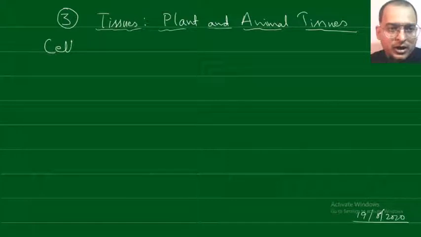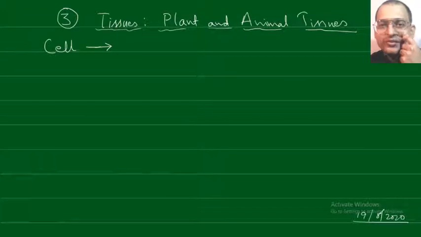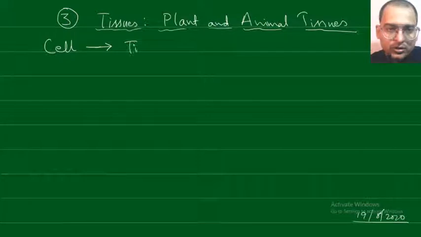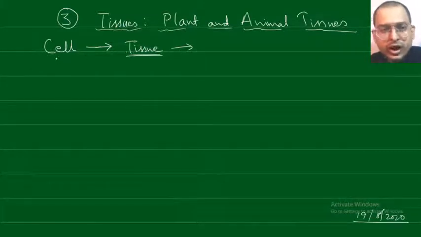In your earlier chapters you have seen that the cell is the building block of life. When similar cells come together and function as a unit, they carry out a specific function and they are from a common origin. Such a group of cells is known as tissue. Tissues are a level of organization that is intermediate between the cell and the organ.